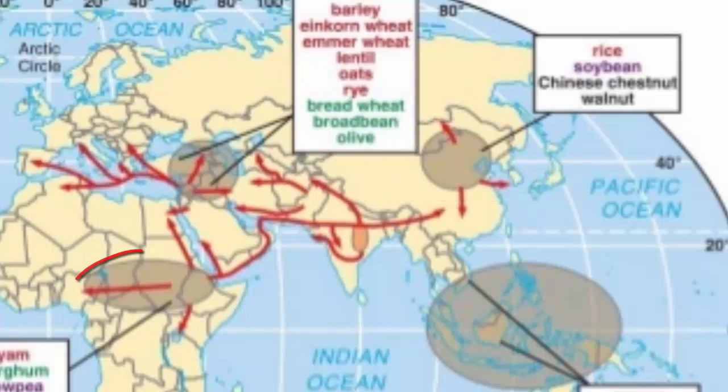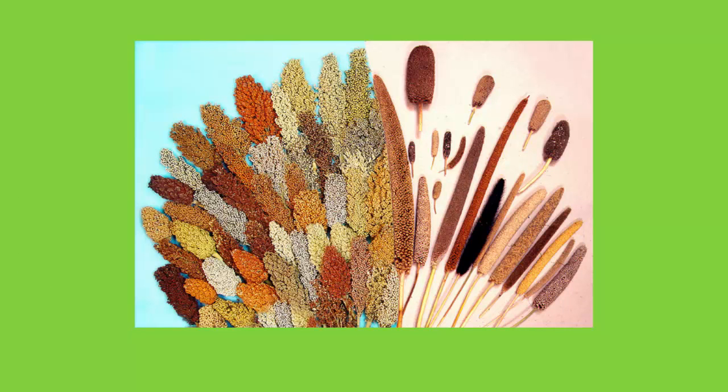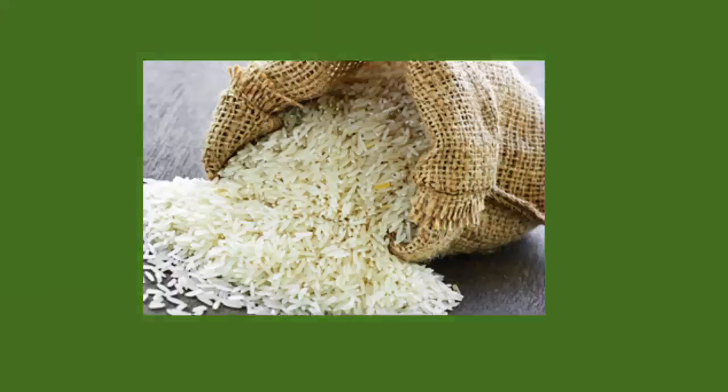Eventually, Carl Sawyer also observed that there are three main crop hearths of the Eastern Hemisphere: Southwest Asia, Southeast Asia, and Ethiopia. Barley and wheat originated from Southwest Asia, millet and sorghum from Ethiopia, and it is presumed that rice most likely came from Southeast Asia.